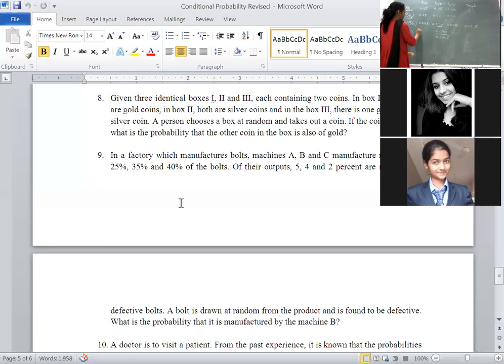If it is of machine A, what is the value? 0.0125 upon what is the total? 0.0345. Okay? If it is of machine C, 0.0080 upon 0.0345. Write down all the values. This value will get 0.36.